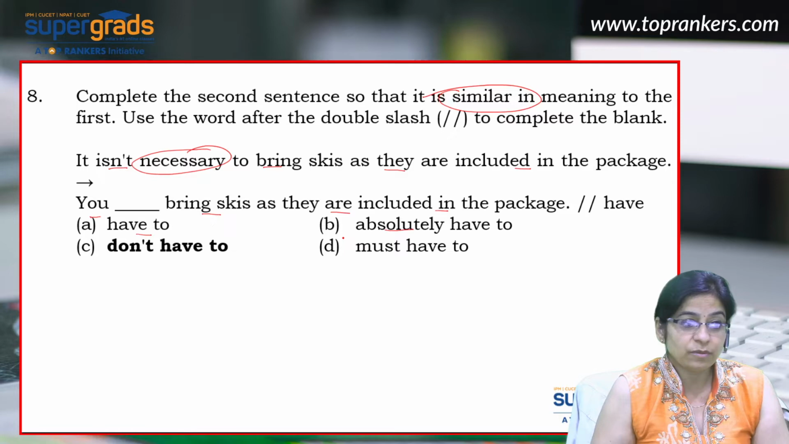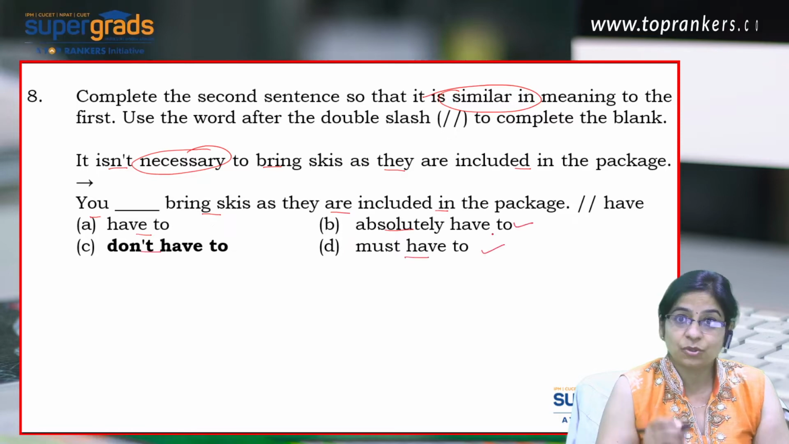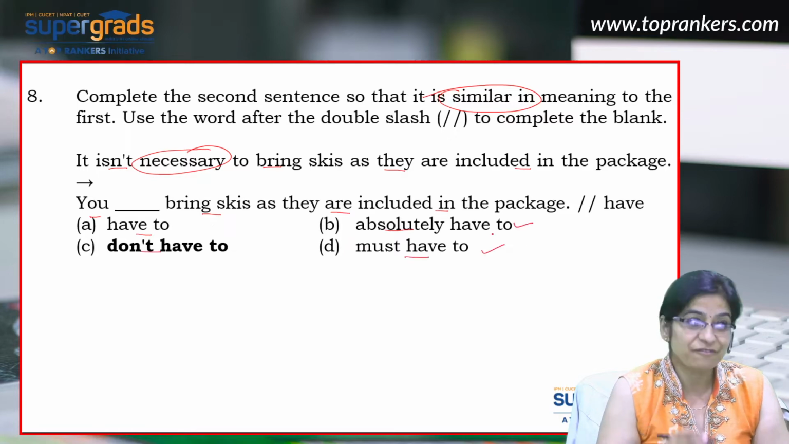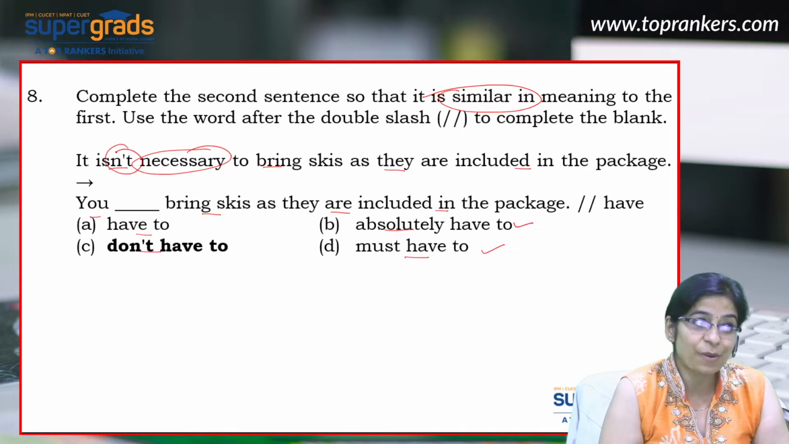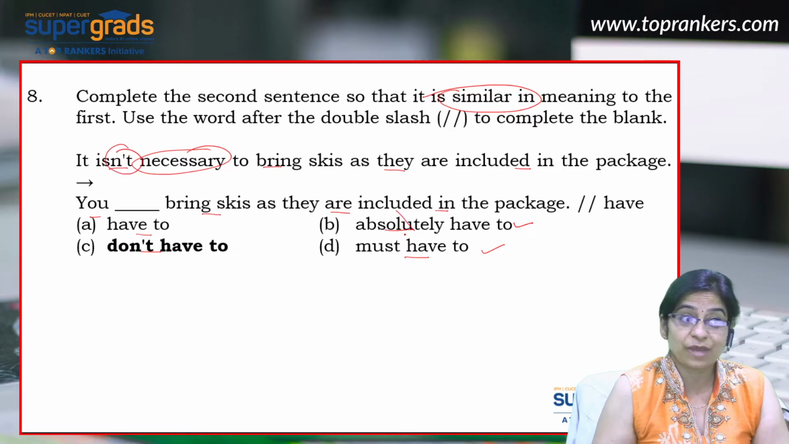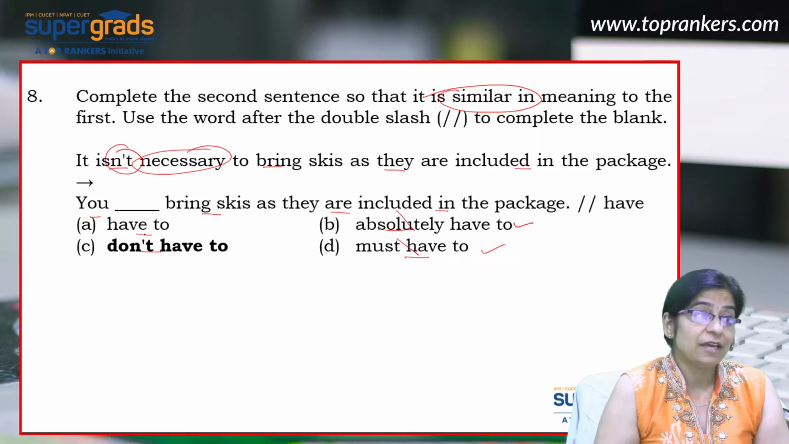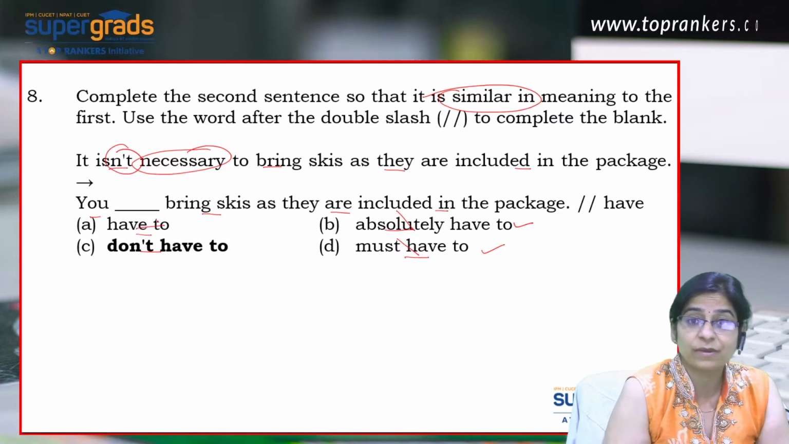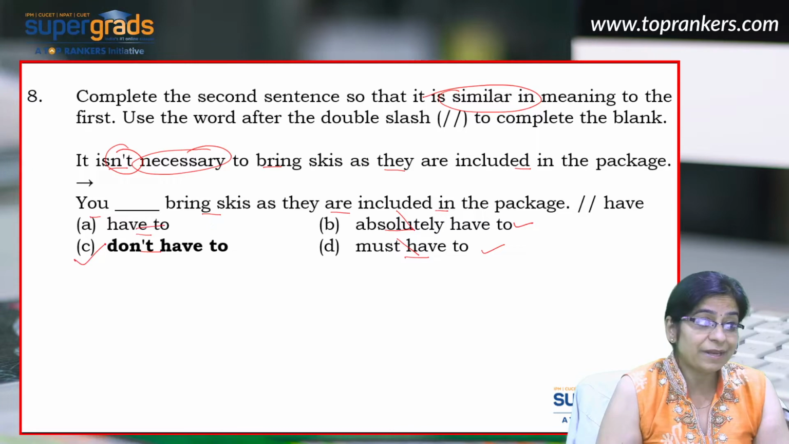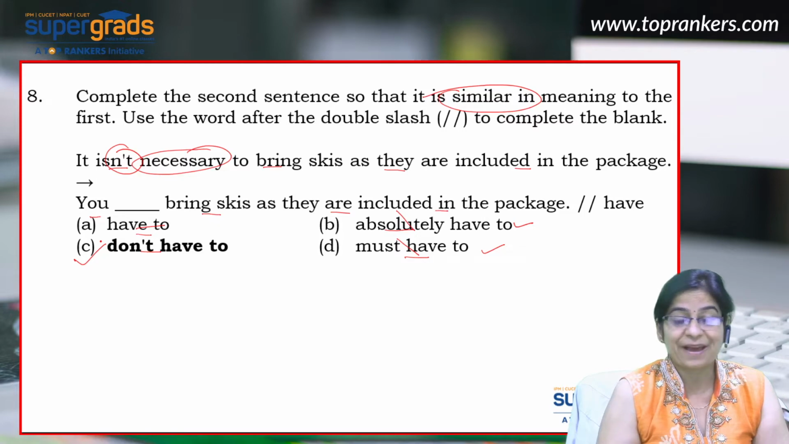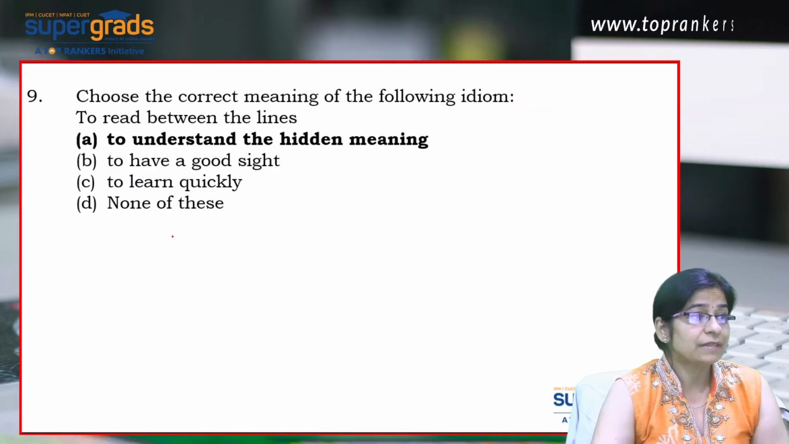Now, B and C show compulsion that you have to bring, whereas the question says it is not important or necessary to bring them. So these two can be very safely eliminated. You have to bring also kind of conveys the same idea that you have to bring them, whereas the question very clearly says you do not have to. So the only right answer choice here would be don't have to. So you don't have to bring the skis as they are included in the package. Let's look at the next question now.